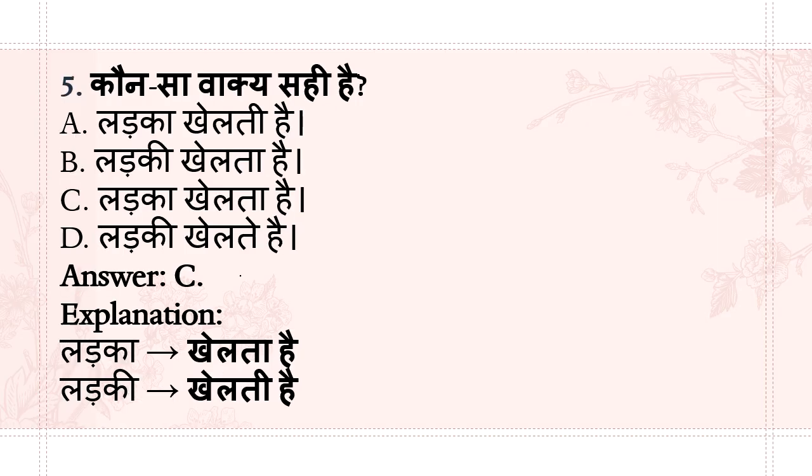कौन सा वाक्य सही है? Which sentence is correct? A: लड़का खेलती है. B: लड़की खेलता है. C: लड़का खेलता है. D: लड़की खेलते हैं. So now tell me which is the correct sentence. The correct sentence is लड़का खेलता है, because if it is लड़का it will be खेलता है and if it is लड़की it will be खेलती है. So the answer is option C.